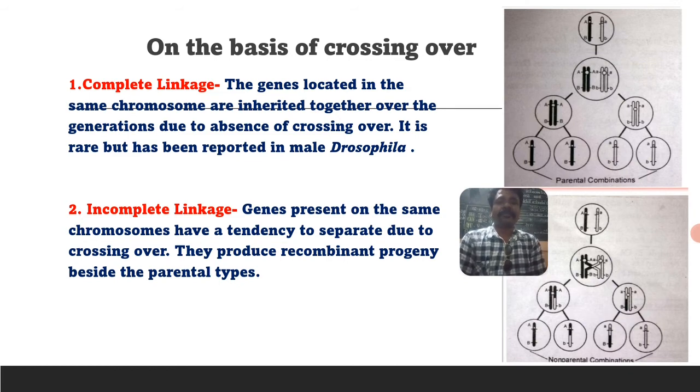It is rare but has been reported in male Drosophila.